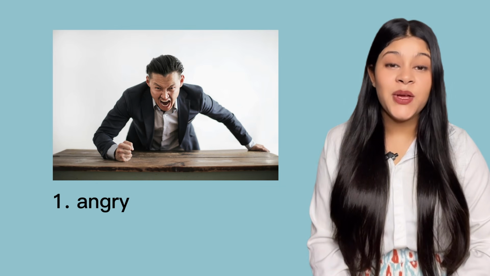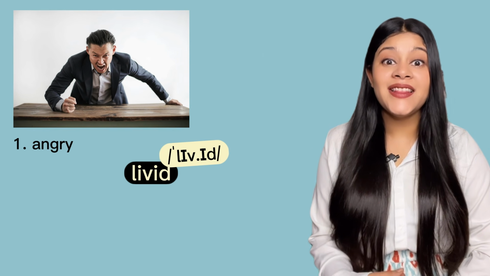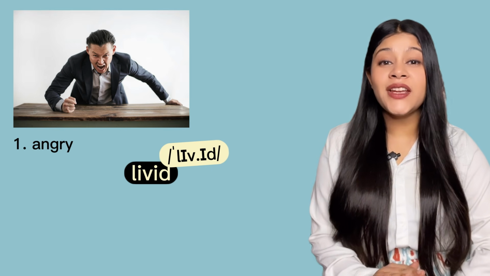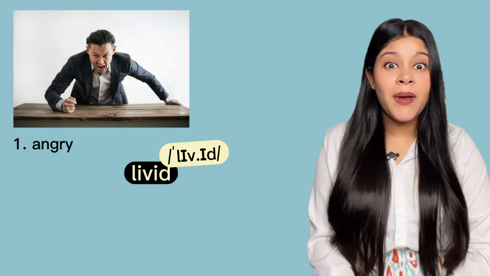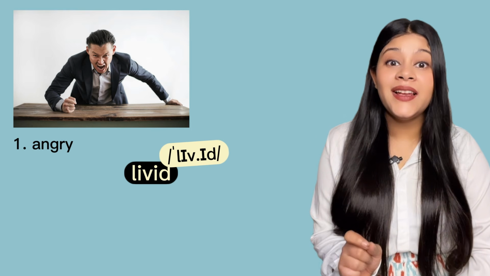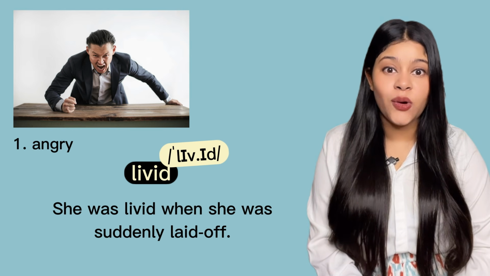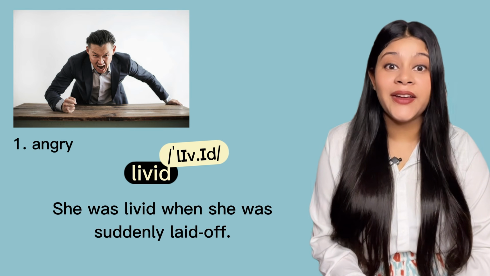In this picture, the person looks very angry. But instead of very angry, use the word livid. Livid. Livid is the most extreme form of anger. जब आप एकदम आग बबूला हो जाते हो, that is when you can use the word livid. For example, she was livid when she was suddenly laid off. Laid off means to be fired.